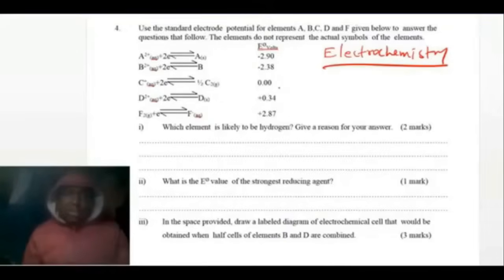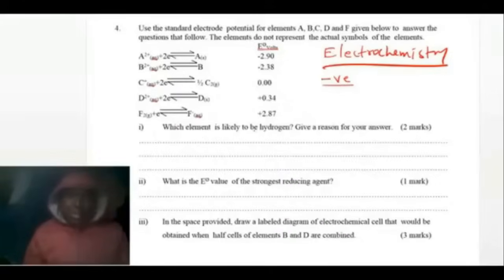The electrode potential with the higher negative value has more reducing power. It is more reactive, therefore it will give electrons. The more positive an element is, the stronger the oxidizing agent it is. The stronger the oxidizer, the less willing to give electrons, so it will undergo reduction.